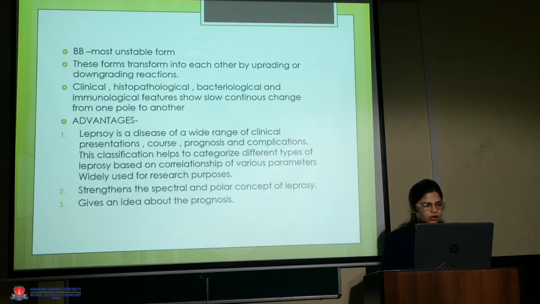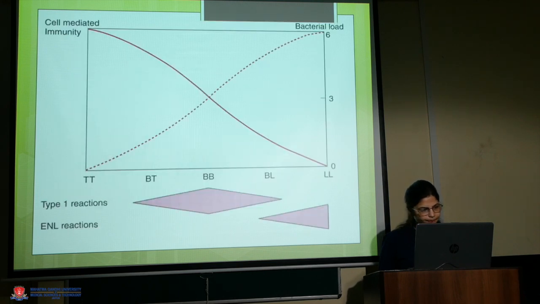What are the advantages of the Ridley-Joplin classification? Leprosy is a disease of a wide range of clinical presentation, course, prognosis and complication. This classification helps to characterize different types of leprosy based on correlations of various parameters. It is widely used for research purposes. It also strengthens the spectral and the polar concept of leprosy, and it also gives us an idea about the prognosis of a particular patient.